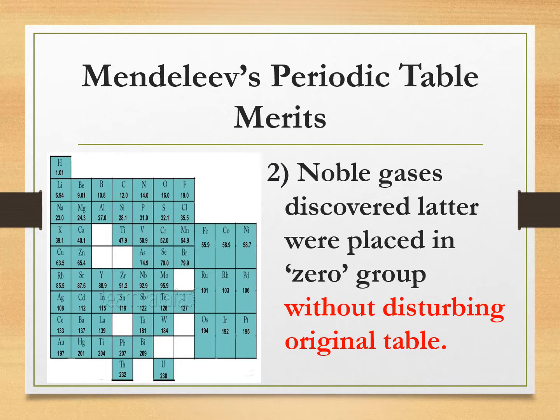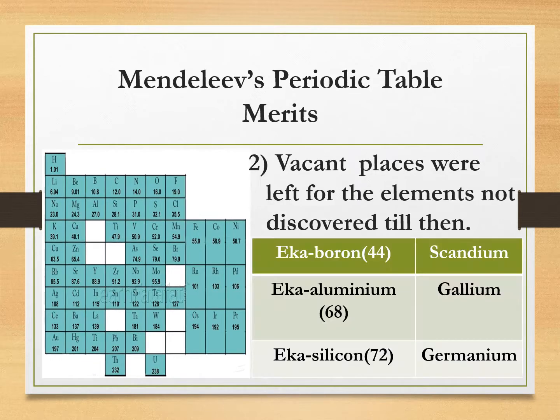Noble gases discovered later were placed in the zero group without disturbing the original table. Mendeleev kept vacant places for the elements not discovered till then. Mendeleev named them Eka boron, Eka aluminium and Eka silicon. Later on, these elements were discovered and they were named scandium, gallium and germanium.